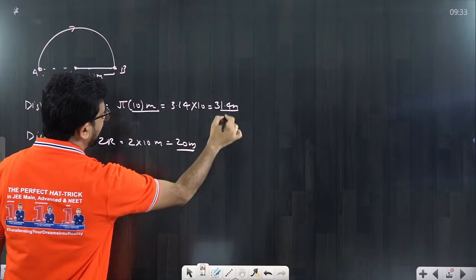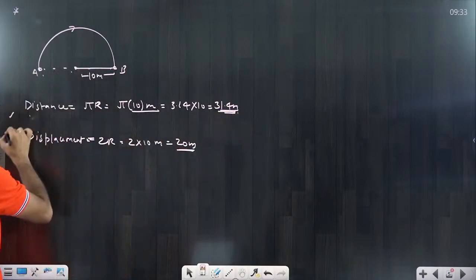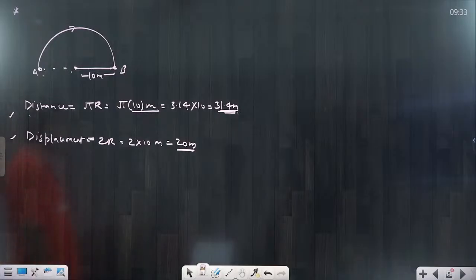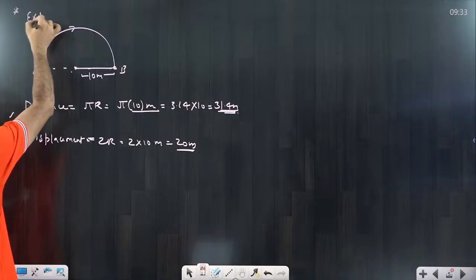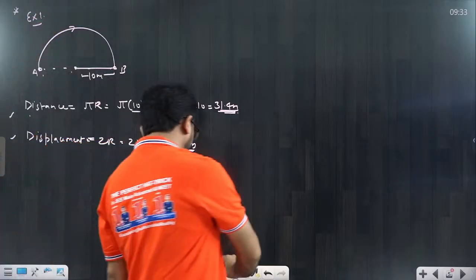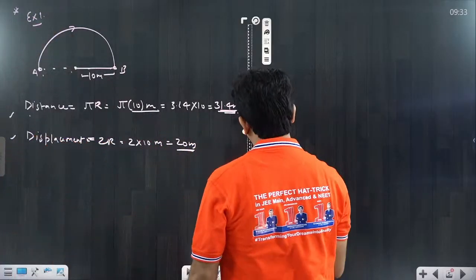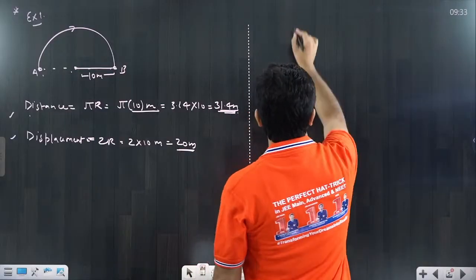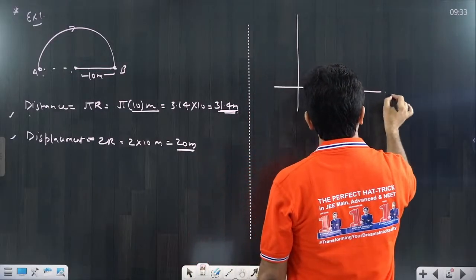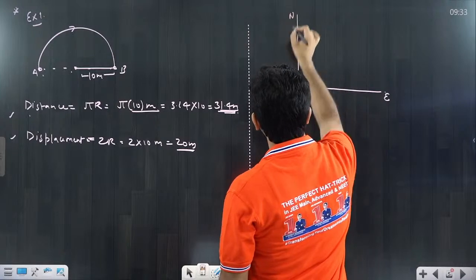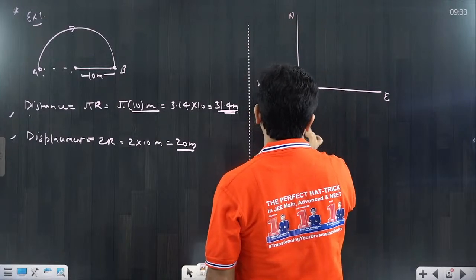So you can see very clearly that distance and displacement are not equal here. Okay, that we are discussing. One type of problem I have discussed. Now suppose example 2 I am taking related to displacement, and suppose one particle is there, it's the east direction, it is the north direction. I am saying suppose this is west and this is south.